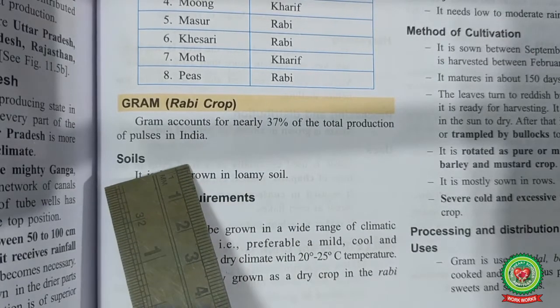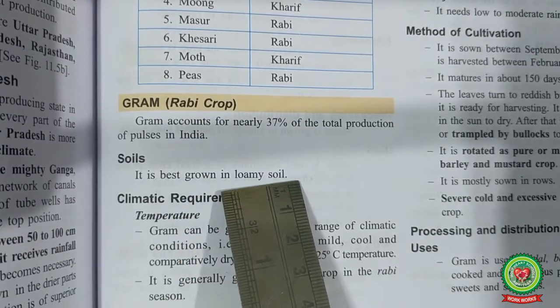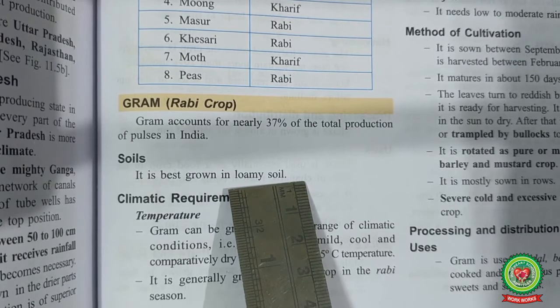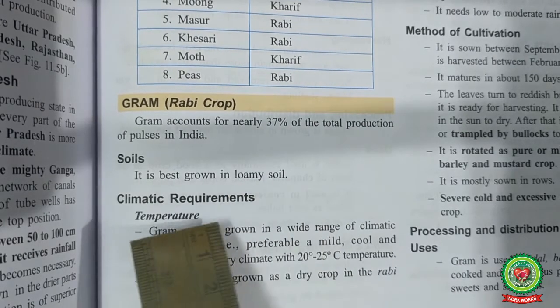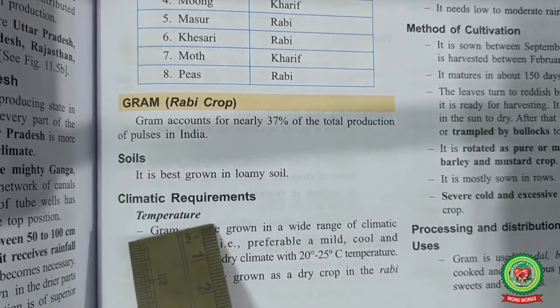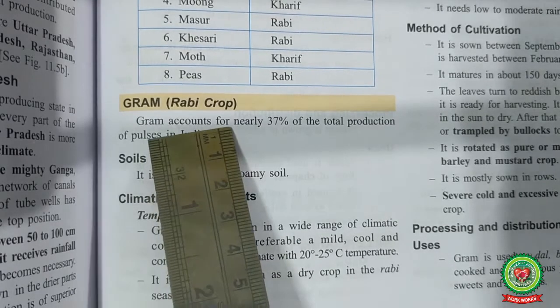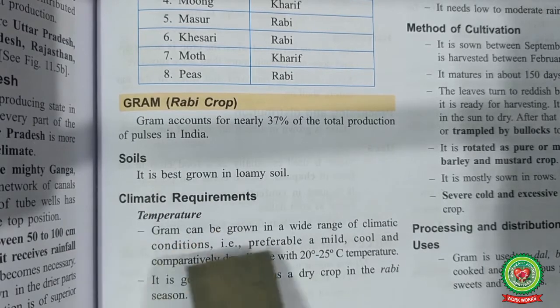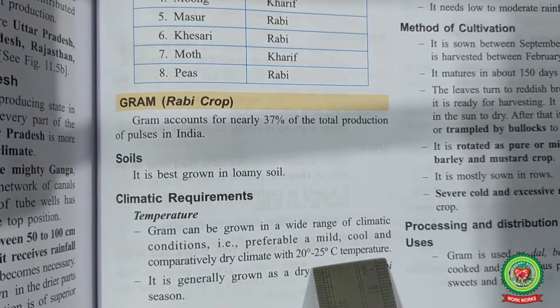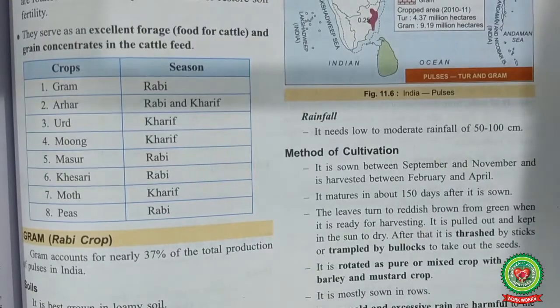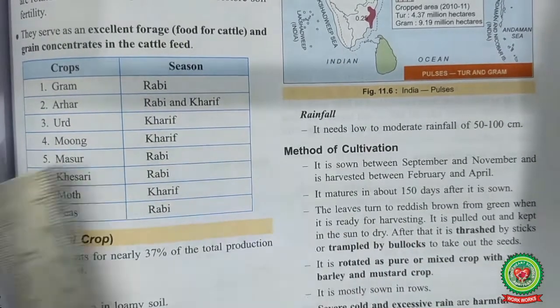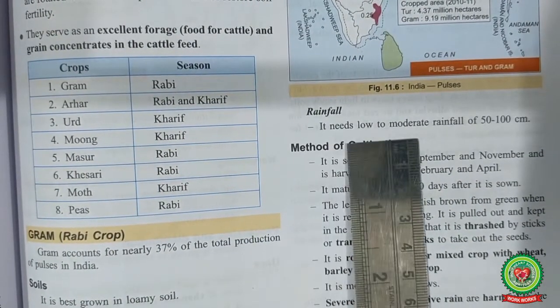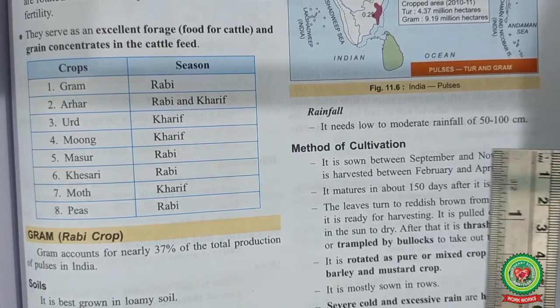Now, the soil required for gram is loamy soil. Loamy soil is a mixture of clay and sand. Now the climatic conditions. First condition will be temperature. Gram, as it is grown in Rabi season, that is winter season, needs a temperature of 20 degrees Celsius to 25 degrees Celsius. Now, next point is rainfall. Gram needs a moderate rainfall of 50 centimeter to 100 centimeter.